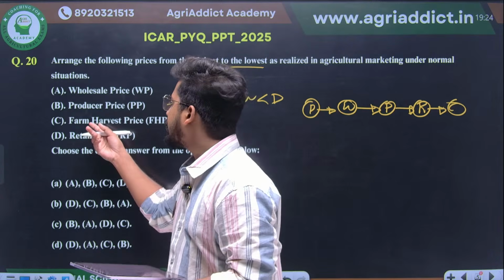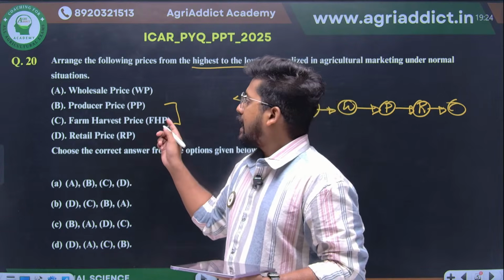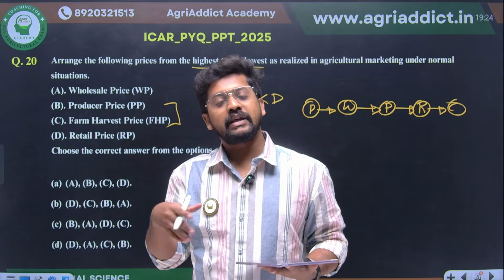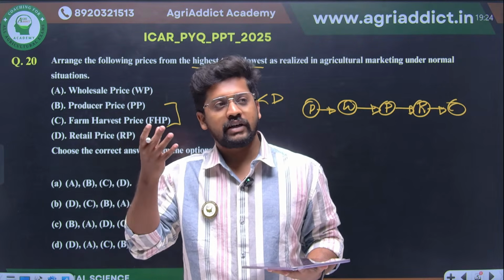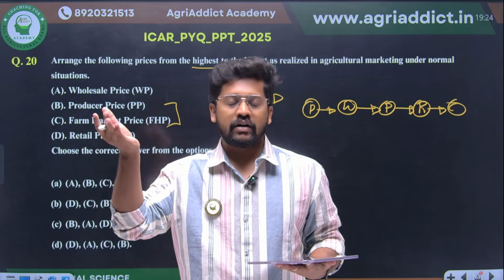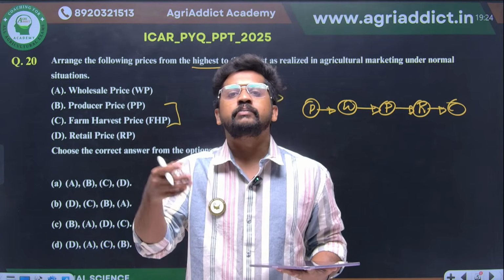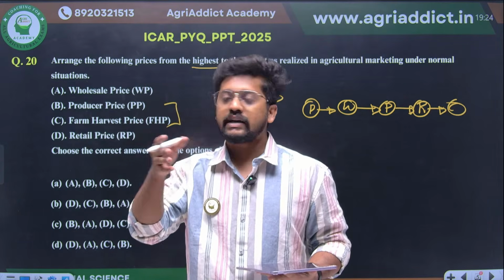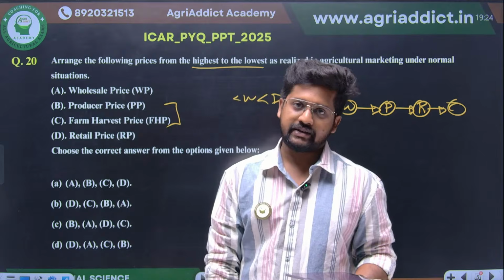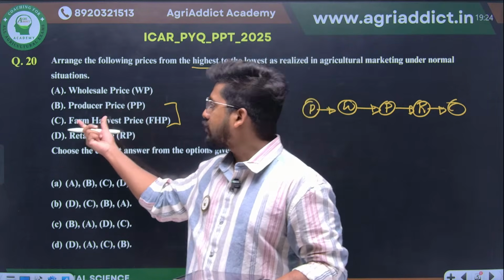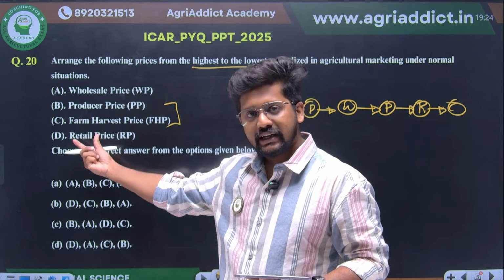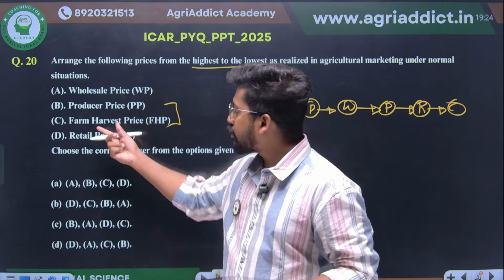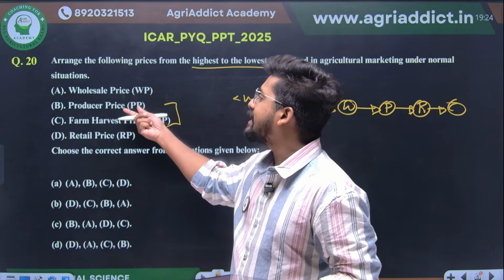That is none other than your farm harvest price. From that price, some costs which are already incurred by the farmer, maybe they pay the labor who is working, or some immediate payments such as rent or something like that, are also deducted, which gives this producer price. So automatically, the producer price will be much lesser when it is the absolute money coming to the pocket at the farm gate. Therefore your farm harvest price will be a little higher than the producer price.